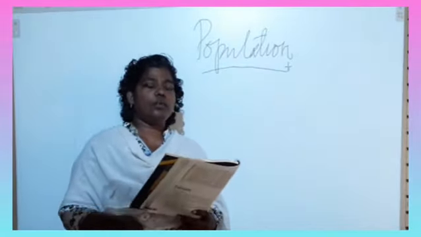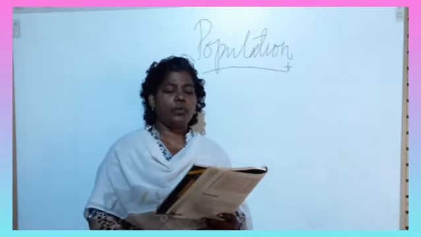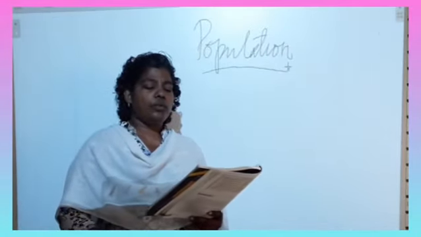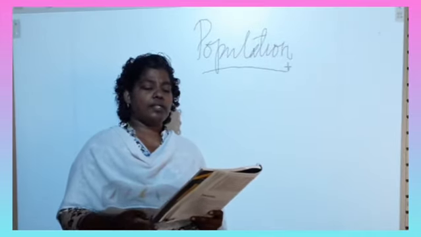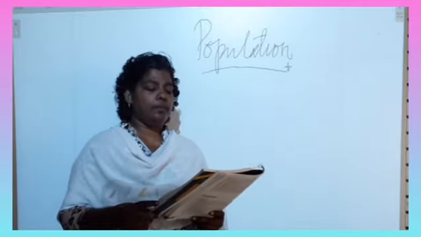Section C, true or false. First one true, second one true, third one false, fourth one also false, and fifth one is true.